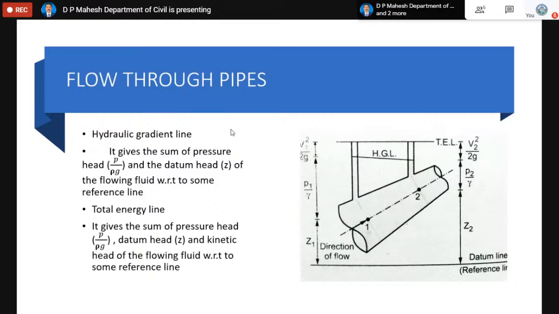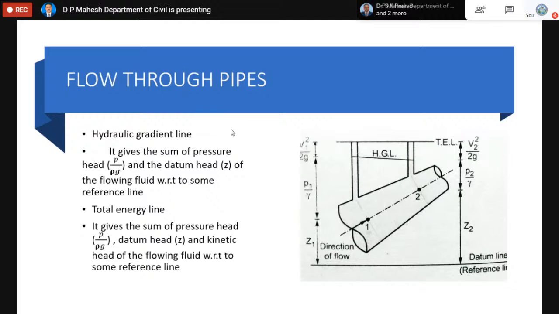In the hydraulic gradient line, the vertical height shows only two heads: one is the pressure head, the other is the datum head. The total energy line is the sum of all three: pressure head, datum head, and kinetic head. So that is called the total energy line.